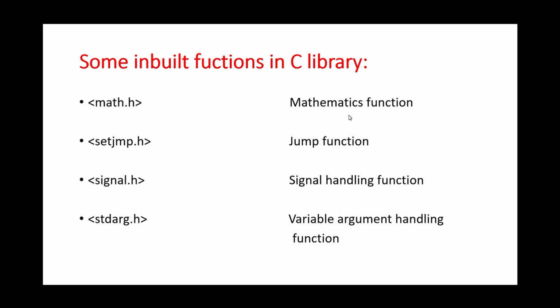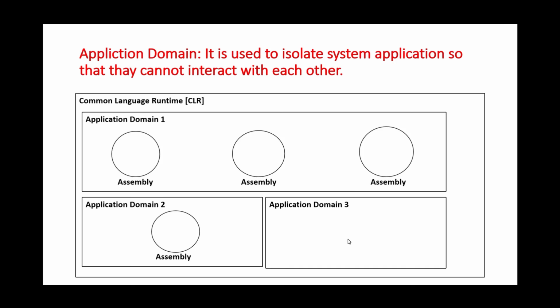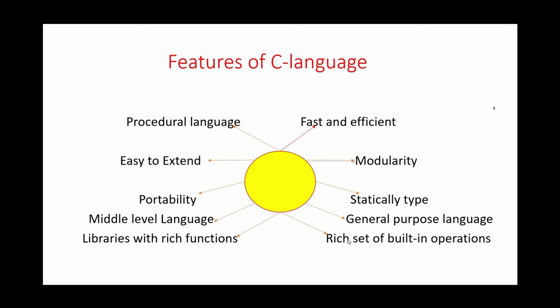As you can see, these are some inbuilt functions in the C library. Math.h is used for mathematics functions. Setjmp.h is for jump functions. Signal.h is for signal handling functions. And stdarg.h is for variable argument handling functions. So these are some inbuilt functions.